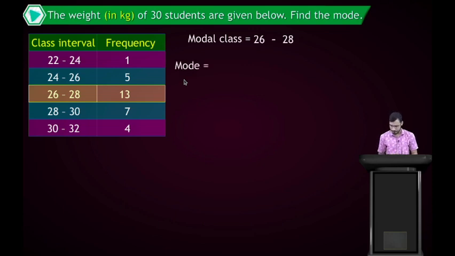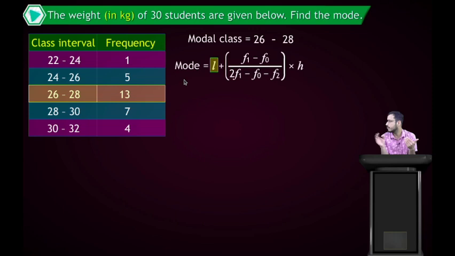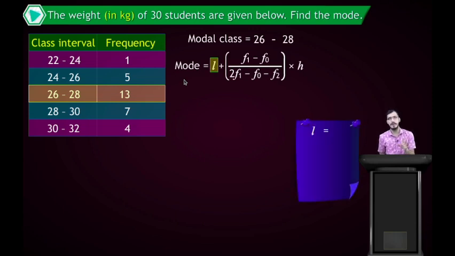Now, the formula of mode. Students, write down the formula of mode: mode is equal to L plus, f1 minus f0 divided by 2f1 minus f0 minus f2, multiplied by h. Where L is the lower limit of the modal class.